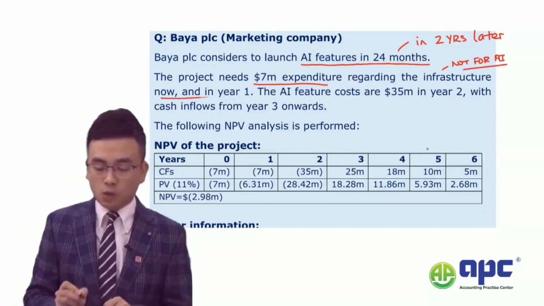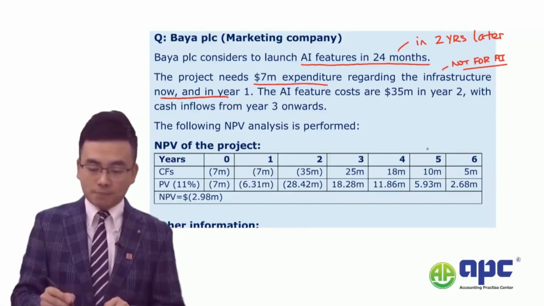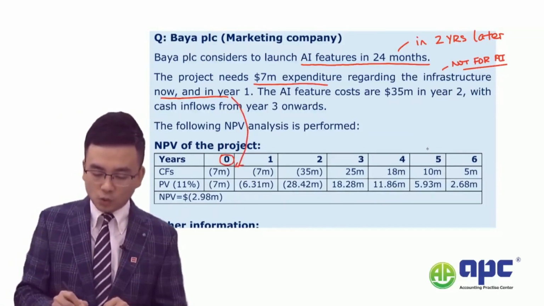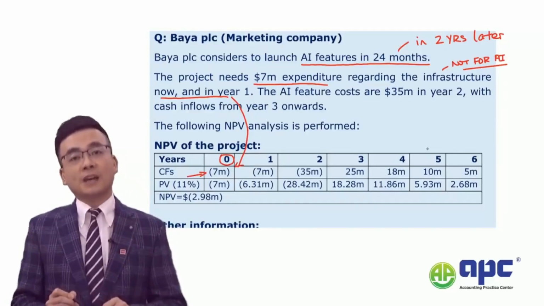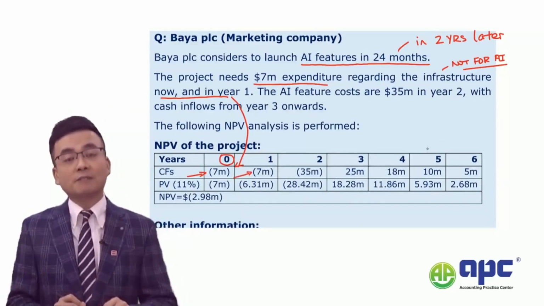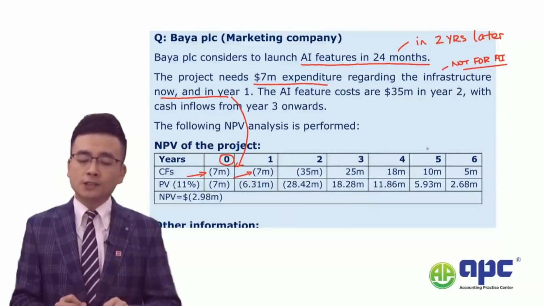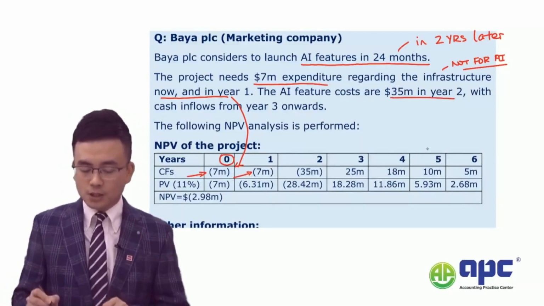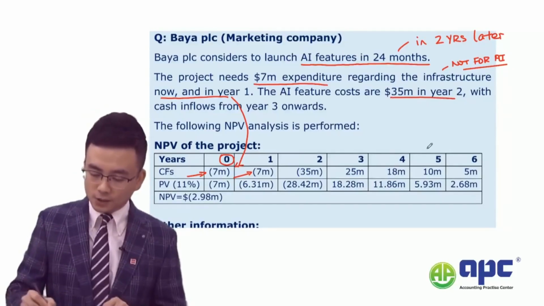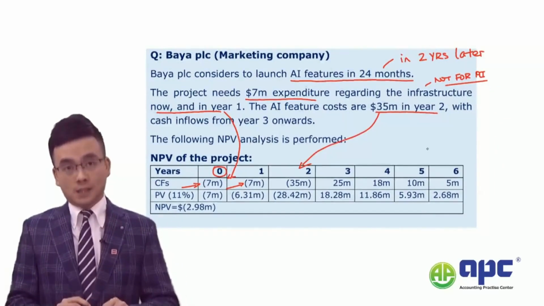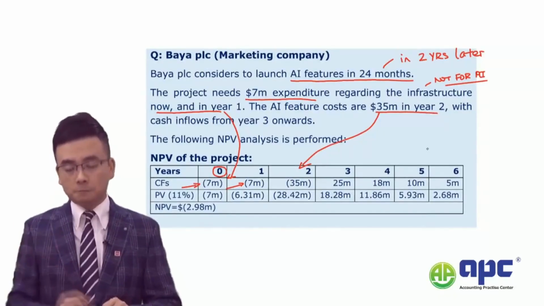Now, in the net present value calculation there, year 0 would like to spend cash flows of $7 million, and year 1 would like to spend 7 there. However, as the AI feature costs are 35 in year 2, now the costs would be 35 here, spend the money out.